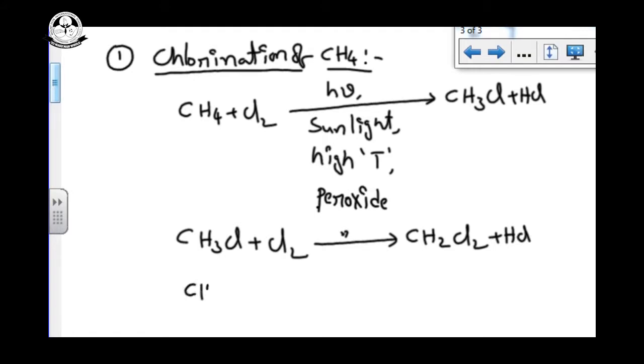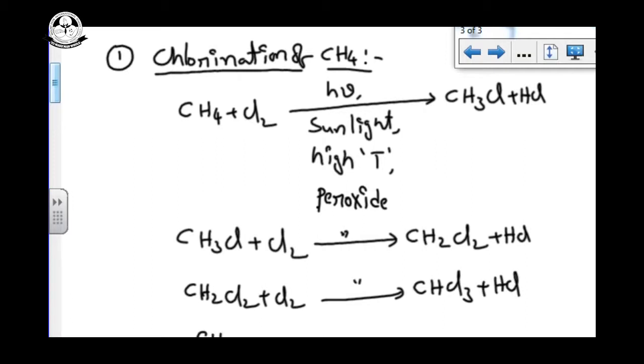Again, CH2Cl2 with one more chlorine gives CHCl3 plus HCl. Again, CHCl3 plus Cl2 under the same conditions gives CCl4 plus HCl. Each time we are using more chlorine, so this happens when the chlorine is in excess.